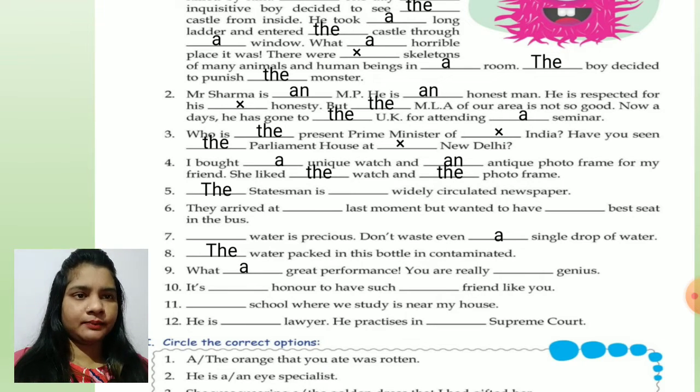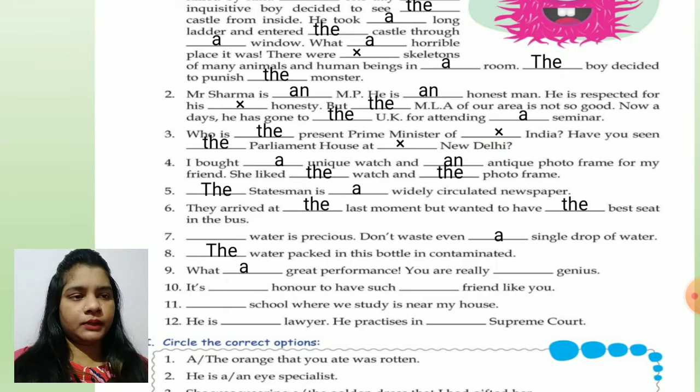The Statesman is a widely circulated newspaper. Sixth number, they arrived at the last moment. Just now we have read the last, the first, the best, the most, okay? But wanted to have the best seat in the bus.